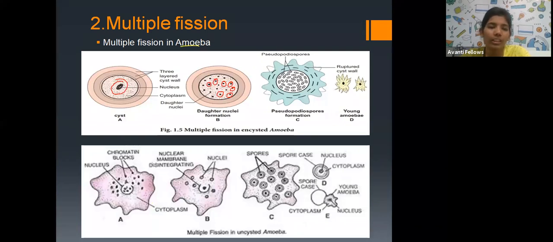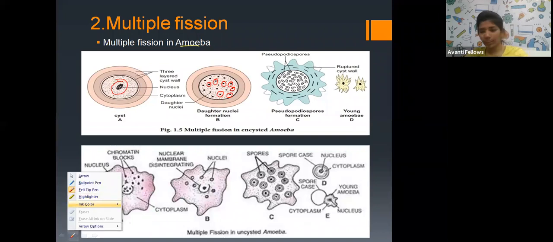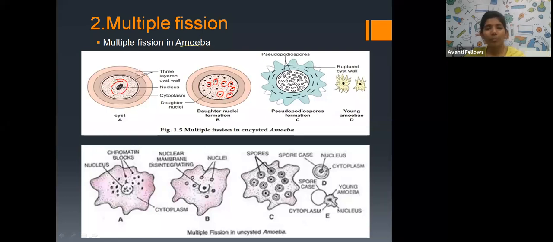In the multiple fission, what is going to happen? First karyokinesis will take place, followed by cytokinesis. But in the multiple fission, say like in amoeba, first the nucleus divides multiple times and gives many nuclei, a multinucleate stage. After that, each nucleus is surrounded by cytoplasm. That cytoplasm divides at that time. After the karyokinesis, the cytoplasm divides and gives you many daughter cells.